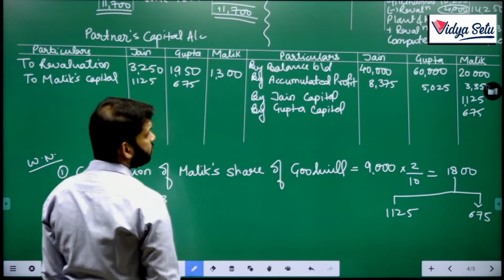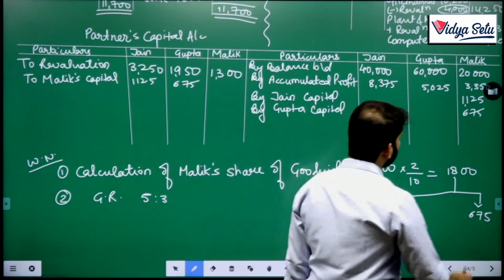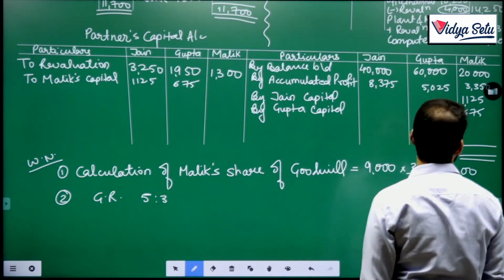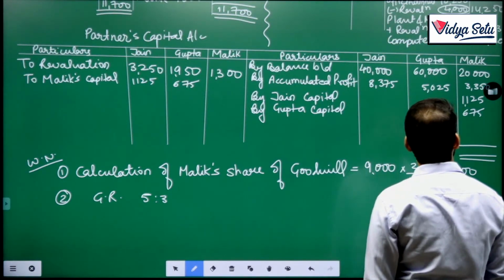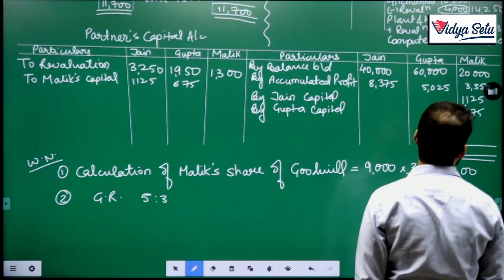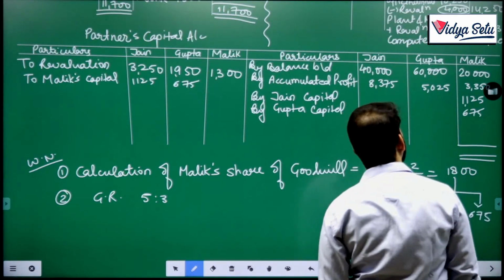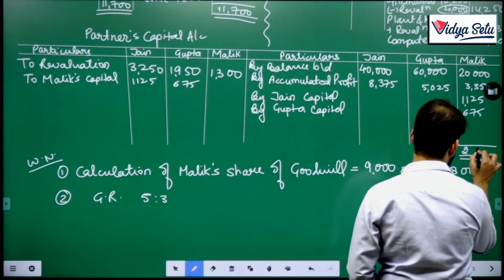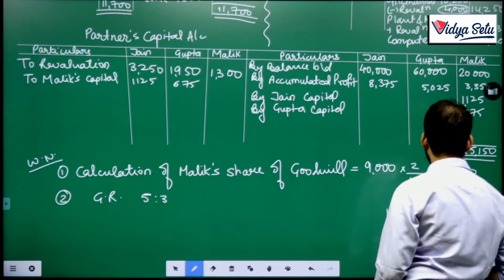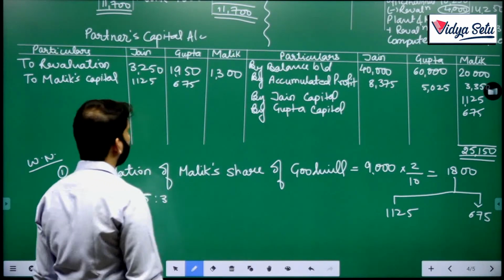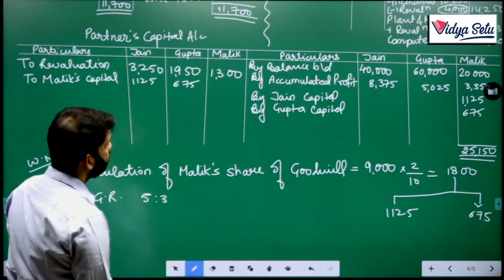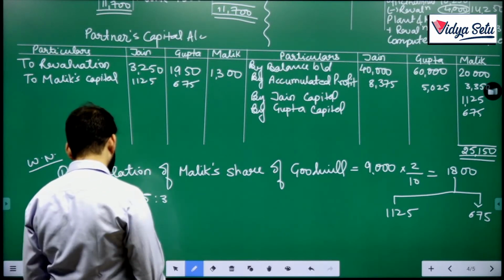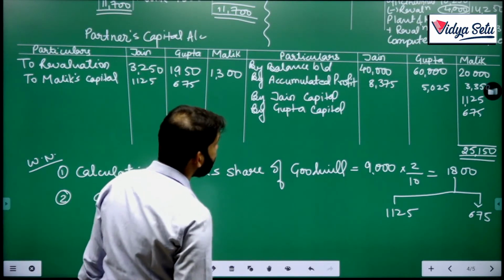Let's pay up Malik. What is the total of Malik? 23,000, 24,000, 24,600, 24,700, 25,150. Okay, out of that 1,300 is gone, so that comes to 23,850.